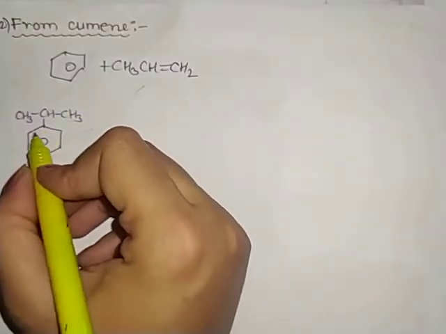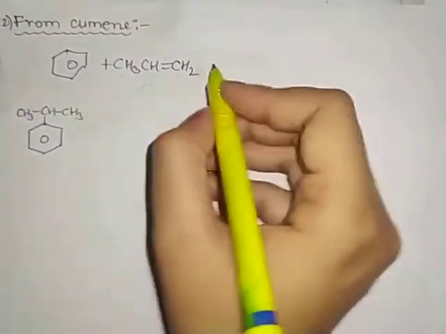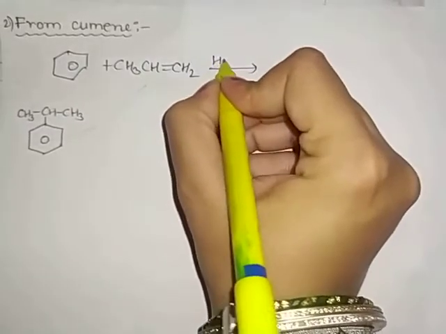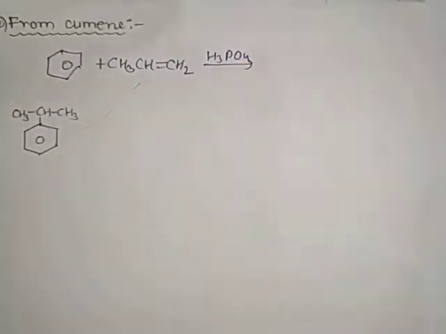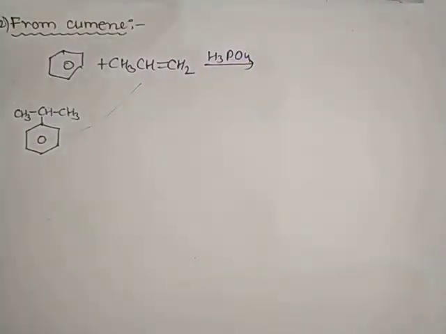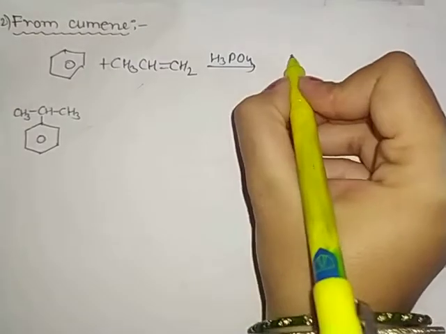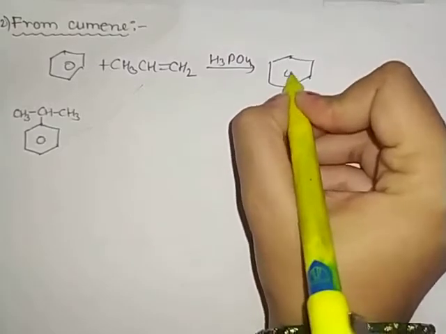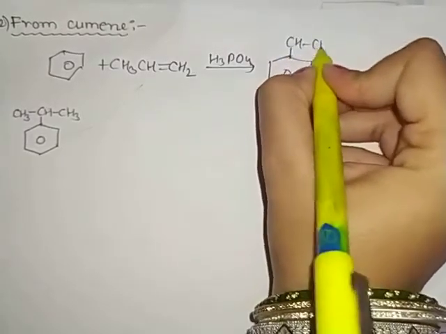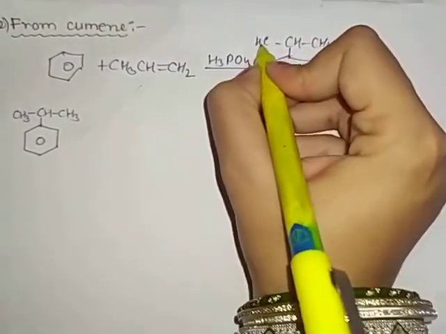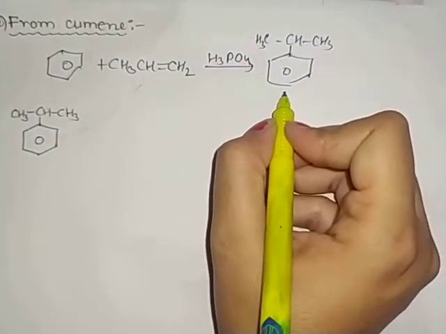When we treat it with propene in the presence of H3PO4 at 523 Kelvin temperature, it will form cumene, that is CH3 and CH3. This is how cumene is first prepared.